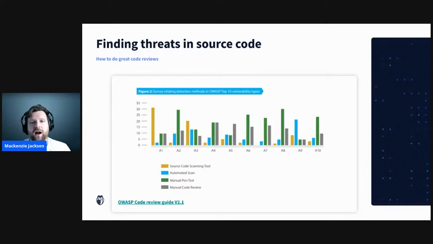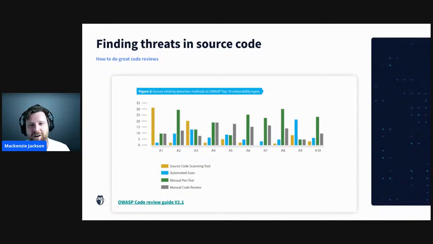So when we look at these threats that we just talked about, a great resource is the OWASP Code Review Guide. It's a 200-page code review guide that's way more interesting than it actually sounds. I know it sounds really boring, but it's got some great stuff in there. Check it out. It's a good document.